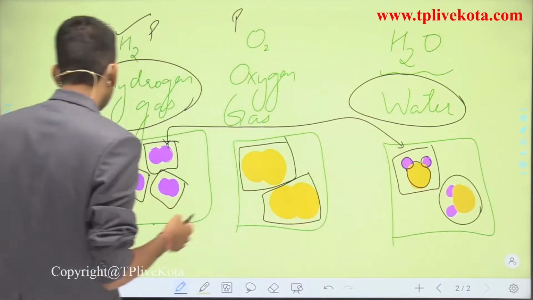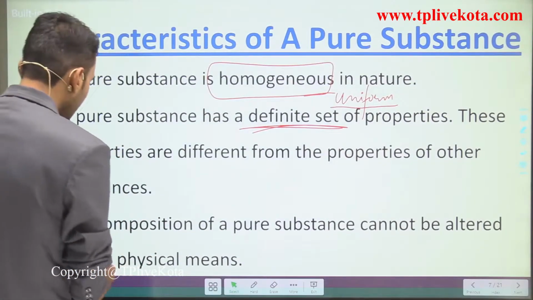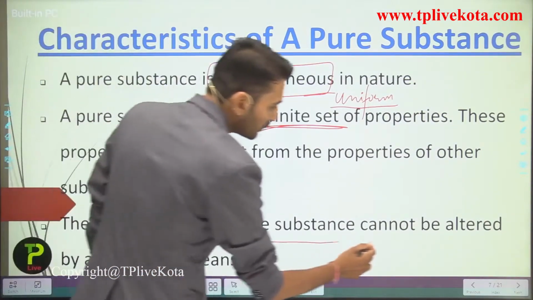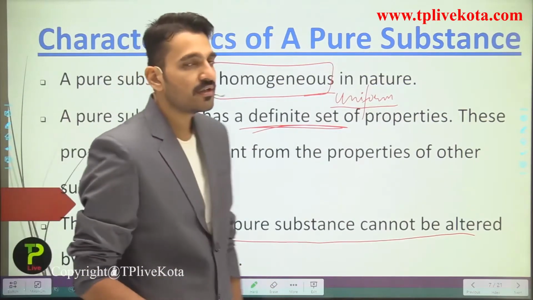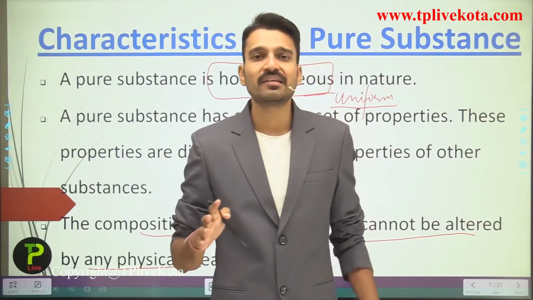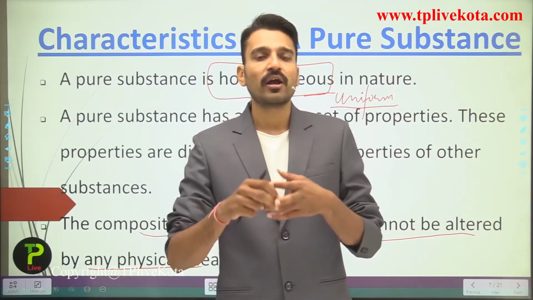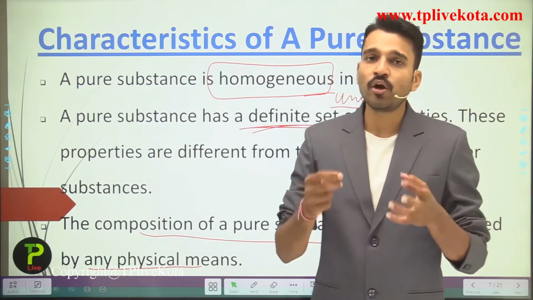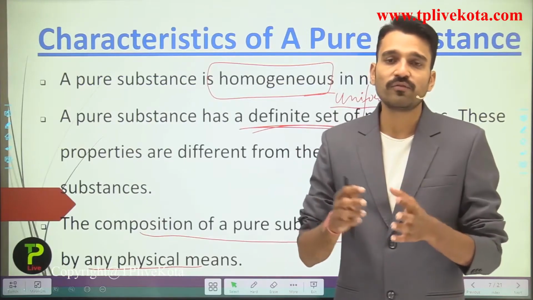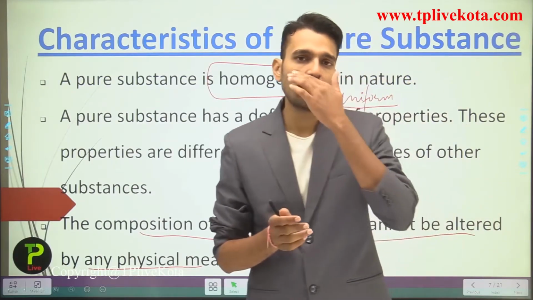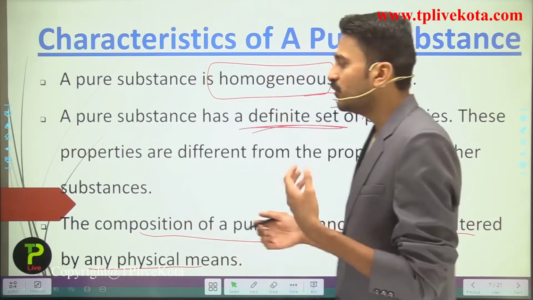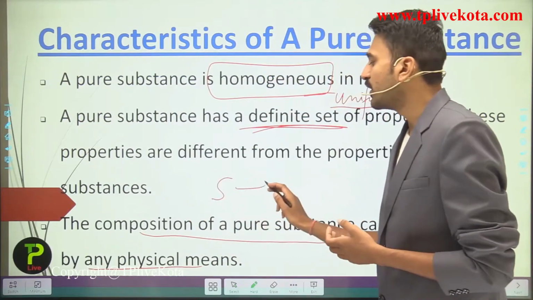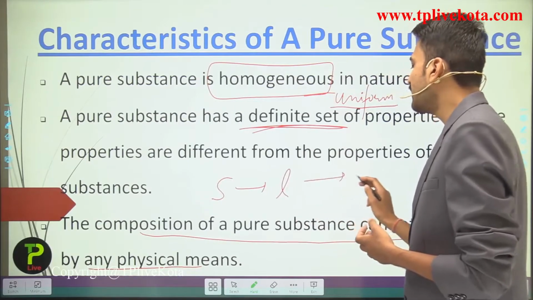So students, moving to the next characteristic, that is, the composition of a pure substance cannot be altered by any physical means. Here, students, by any physical means, just like boiling, heating, or anything else like cooling, you cannot change the properties of the pure substances. Just for an example, water has the property to extinguish a fire, whether you use it in the solid form, the liquid form, or the gaseous form.